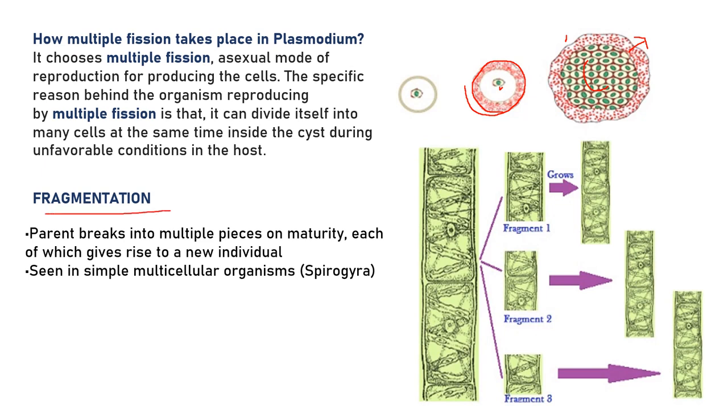Now coming to fragmentation. Fragmentation takes place in Spirogyra. This Spirogyra gets mature. Once it gets mature, you will see it divides into fragments. You can see the fragments, right? So it divides into fragments, and each fragment will grow into a new individual. Okay, this is seen in Spirogyra.